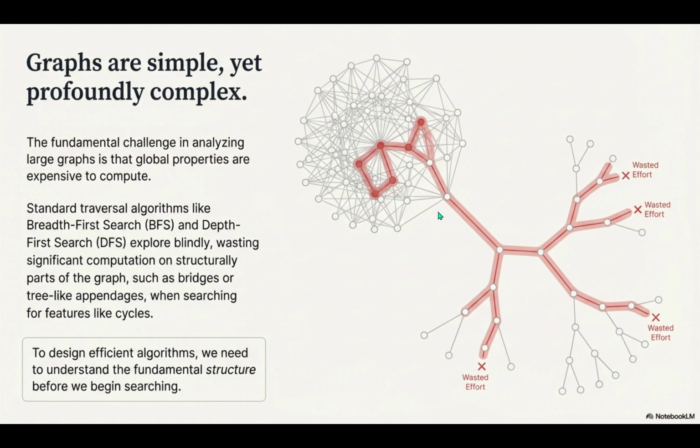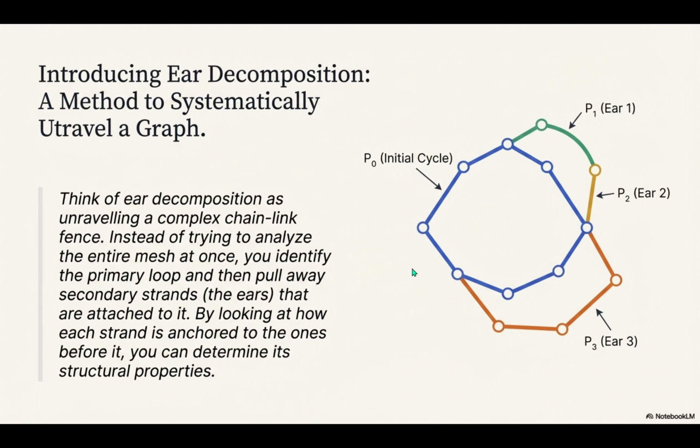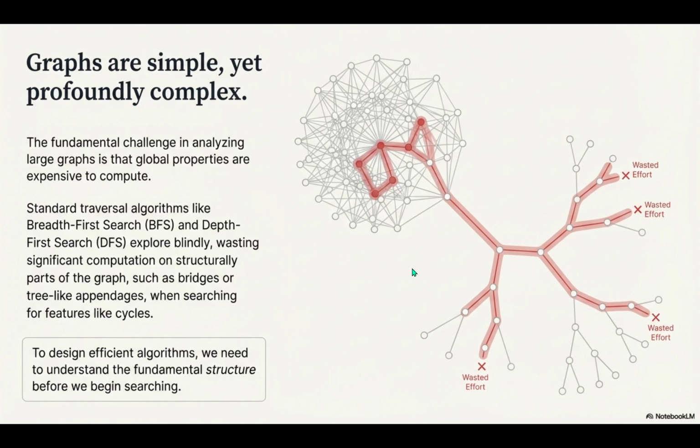And cycles are the holy grail for network analysis, right? They represent robustness, different routes, complexity. They do. So if an algorithm is searching for a cycle, but it's spending most of its time in these tree-like bits, that just sounds like a massive architectural flaw. It absolutely is. Think about the fundamental knowledge we already have. We know for a fact that an undirected cycle has to be completely contained within what's called a biconnected component, or a BCC. And that component has to be at least size 3, right? At least 3 nodes. So if you're using a standard traversal that ignores that basic structure, you are searching a huge, totally irrelevant space where cycles are structurally impossible.